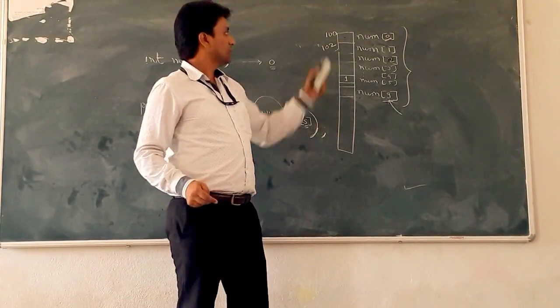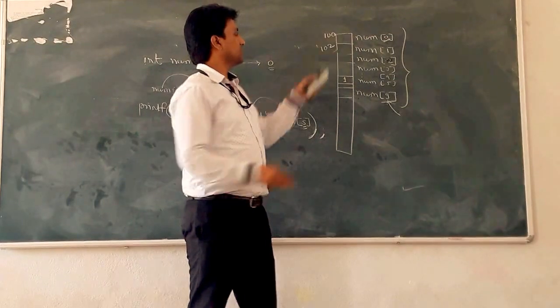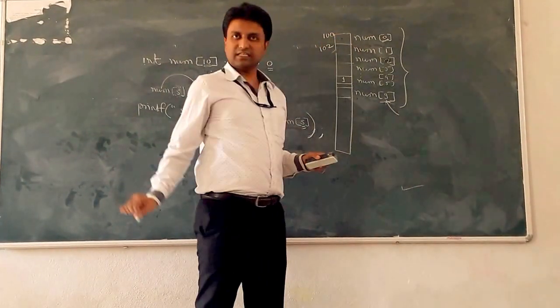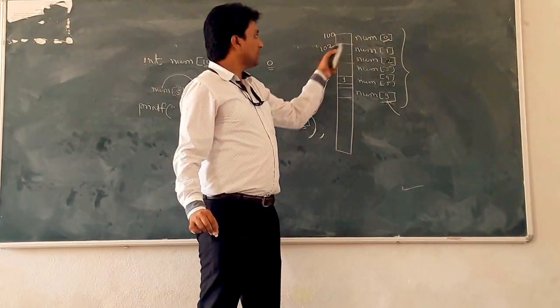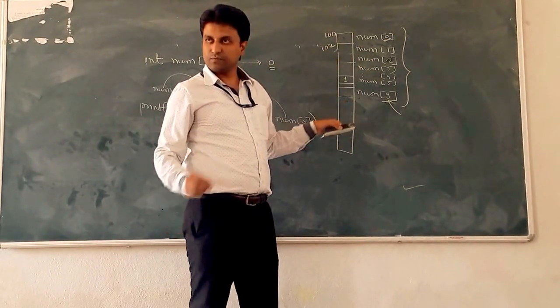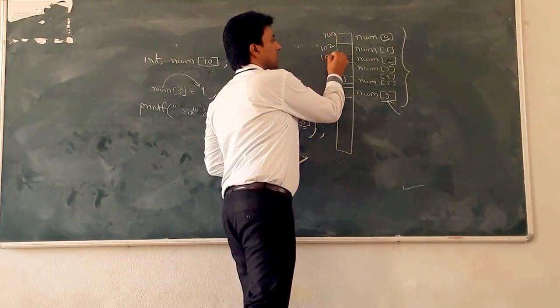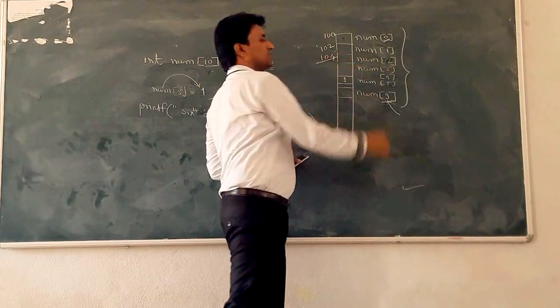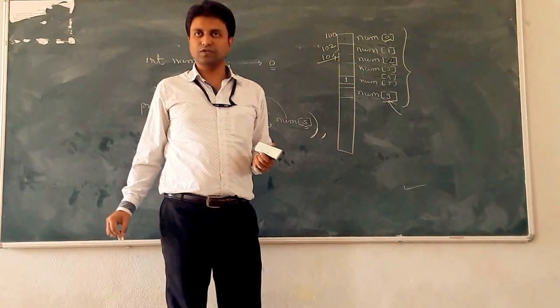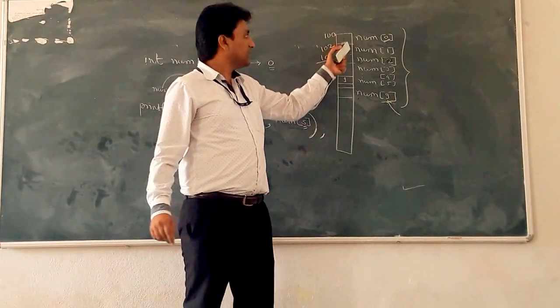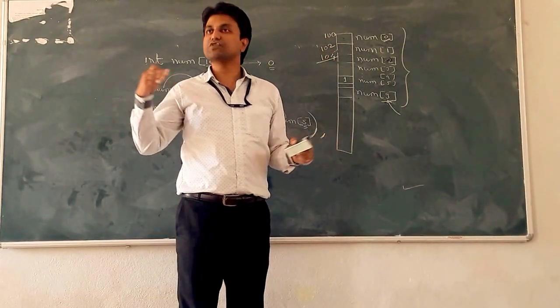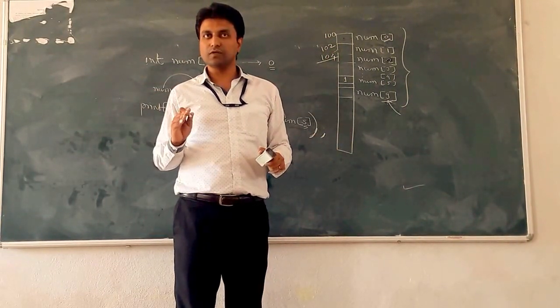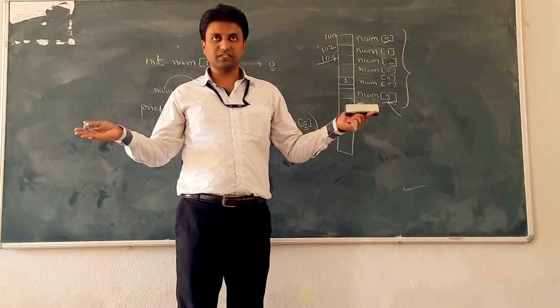So the first location uses 100 and 101, 2 bytes are reserved. Second, num of 1, uses 102 and 103. Num of 2 is at the address 104. That means all these elements are stored in contiguous memory locations. That is most important. Not at random locations.